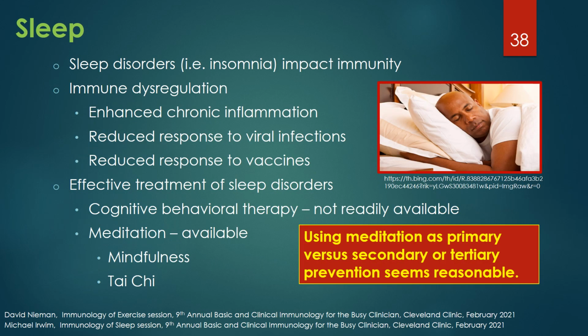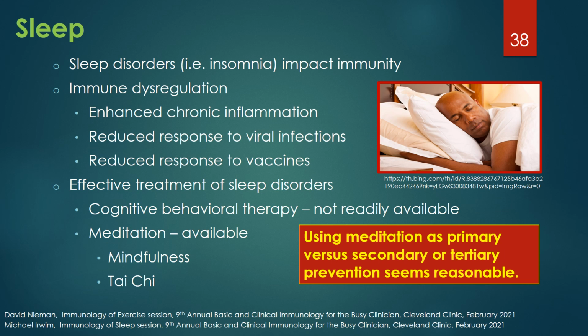Individuals with sleep disorders like insomnia express immune dysregulation, including enhanced chronic inflammation, reduced response to viral infections, and reduced response to vaccinations. Cognitive behavioral therapy and meditation-associated therapies like mindfulness training and Tai Chi have been shown to reduce sleep disorders and immune dysregulation with its associated chronic inflammation.